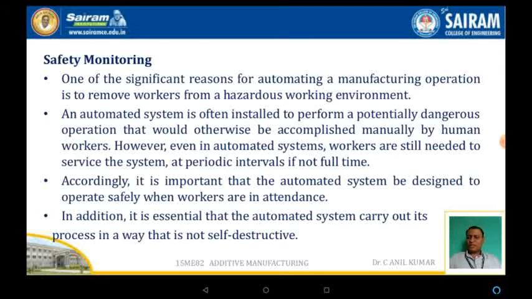Accordingly, it is important that automated systems be designed to operate safely when the workers are in attendance. In addition, it is essential that the automated system carry out its process in a way that is not self-destructive.